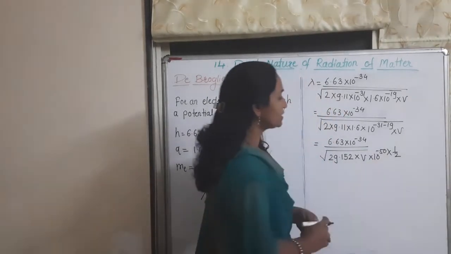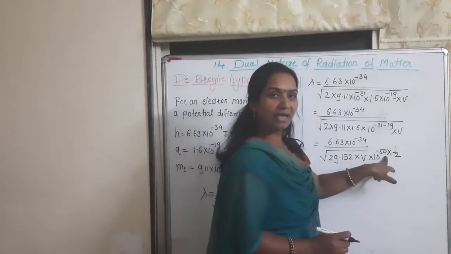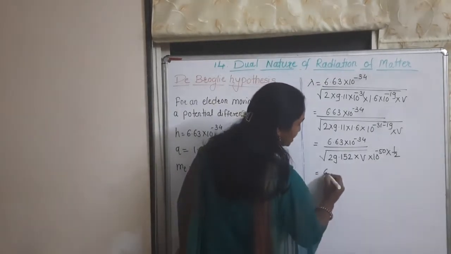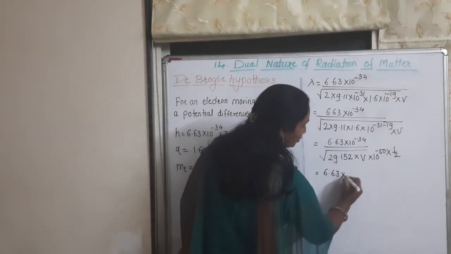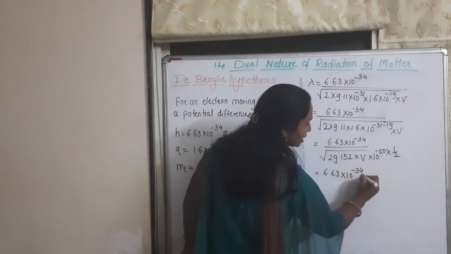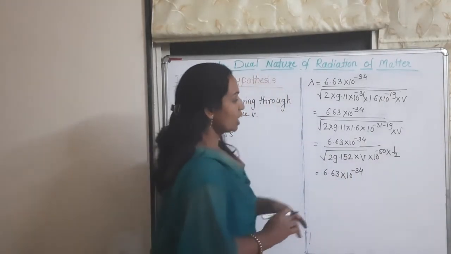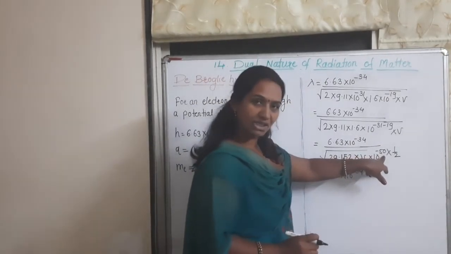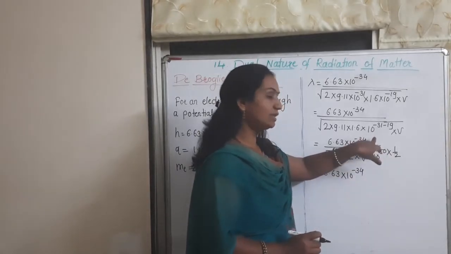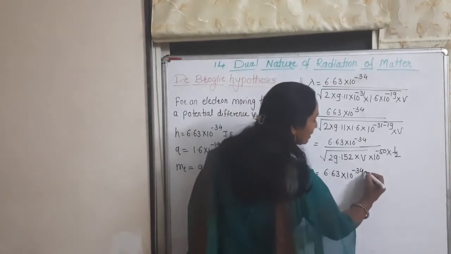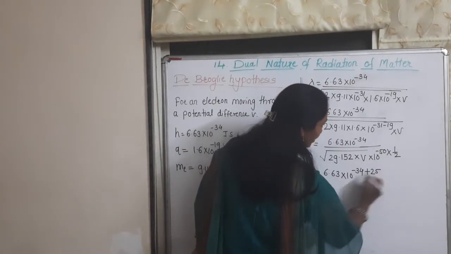So this value becomes 10 raised to minus 25 in the denominator. When it goes to the numerator, it becomes positive, so plus 25.